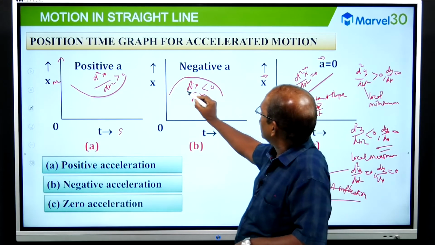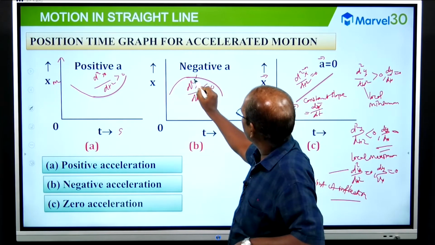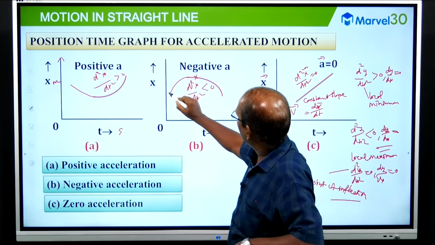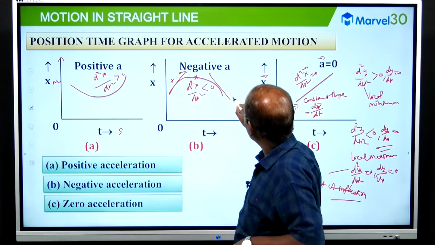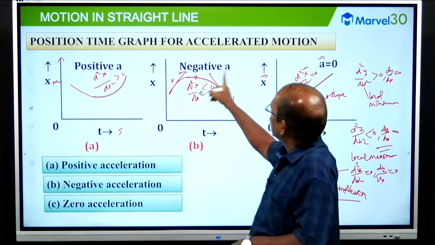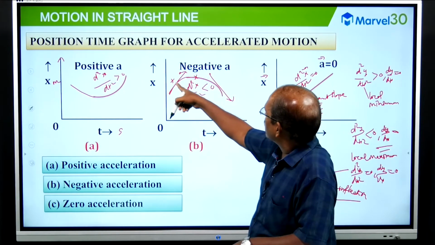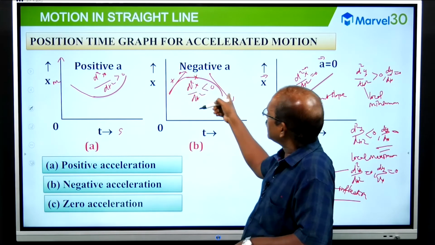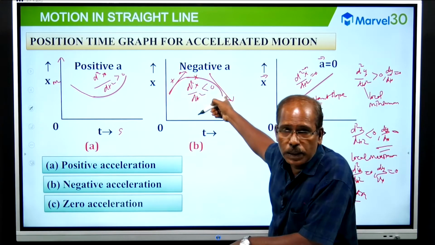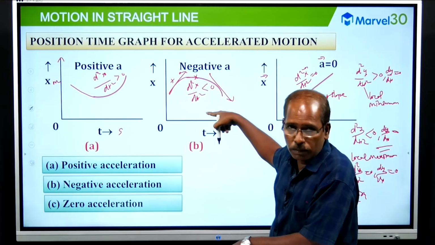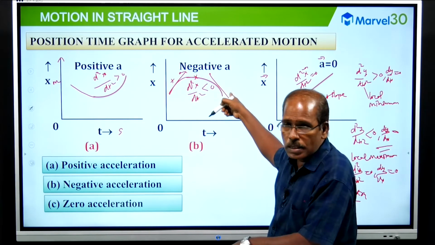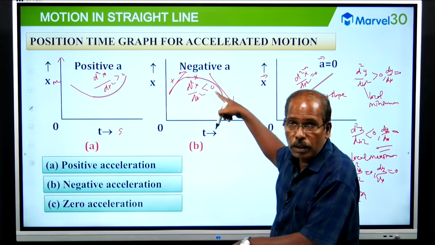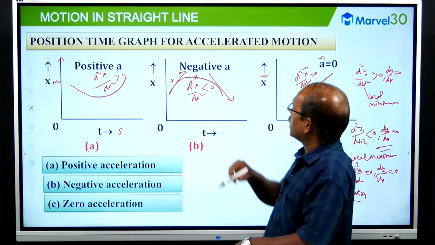Here velocity is not equal to 0. If you take this particular point, velocity increases on one side and decreases on the other. What is the trend of the velocity? From positive to negative, velocity decreases. Velocity decreases means the derivative of velocity is negative. Understood? So what is the derivative of velocity? Acceleration. Here acceleration is negative.